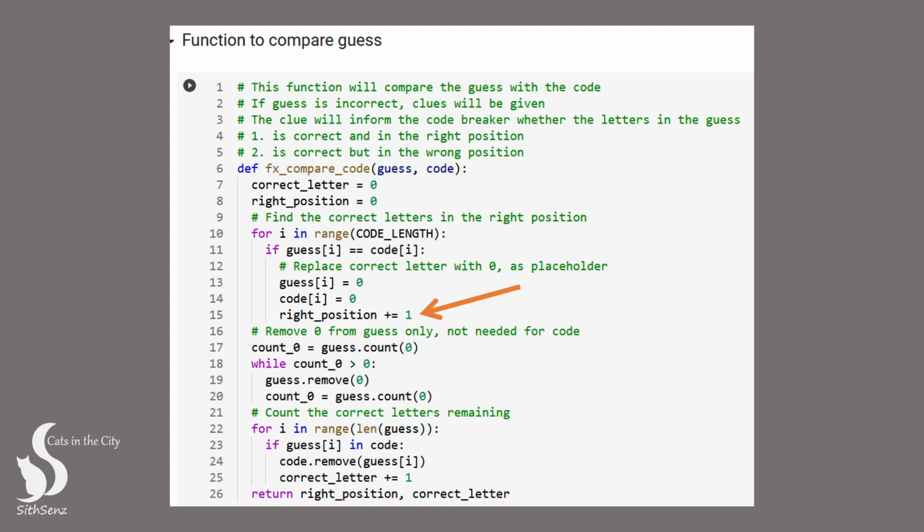Before moving on to the second condition, we'll need to remove any occurrences of the number 0 from the guess list, if there are any. While it's technically possible to remove the number 0 from the code list, it's unnecessary.